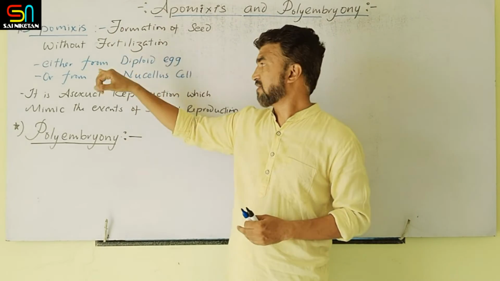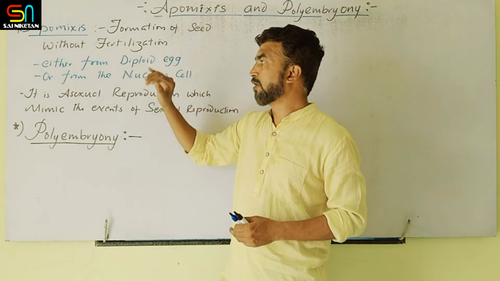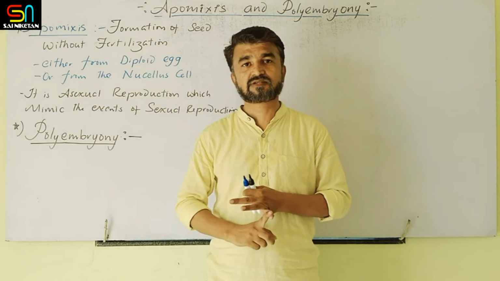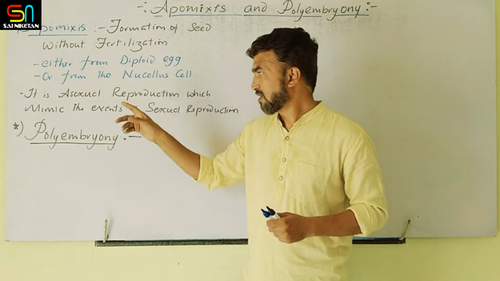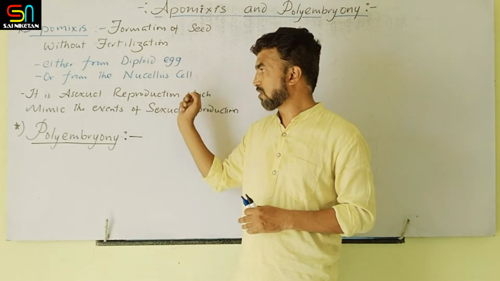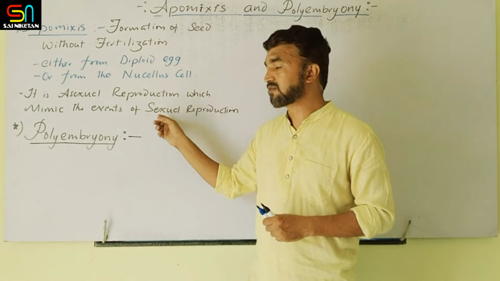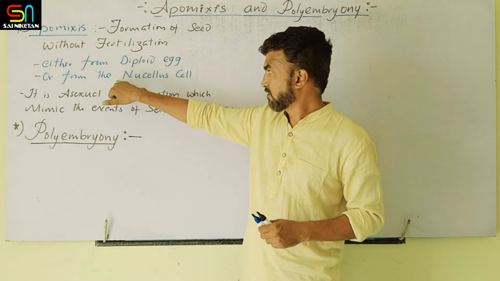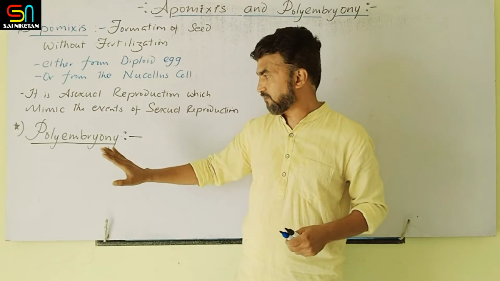So this seed embryo develops either from the diploid egg or from the nucellus cell. Both are diploid. In this case, meiosis is missing, fertilization is missing. That's why it is a type of asexual reproduction which mimics the events of sexual reproduction. Clear? Now, in this case, if we take the nucellar case, extra embryos are formed.